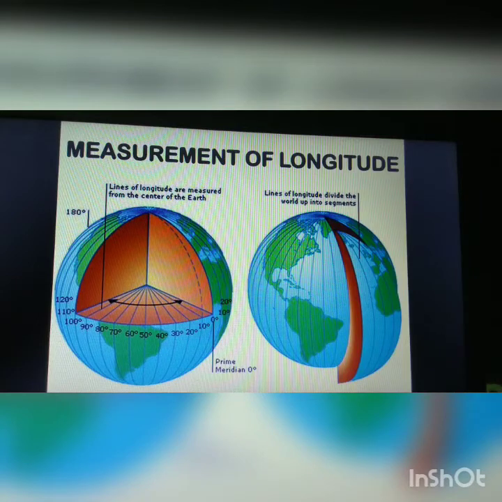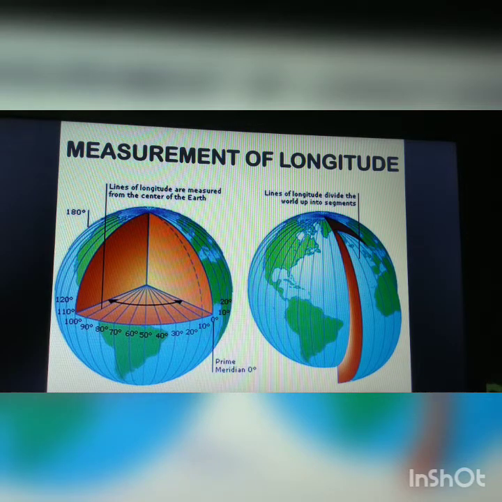Now let us see how we can measure the distance in the longitude. The distance of a place east or west of the meridian is measured as an angle. This angle is the longitude of that place. The longitude of a place is the distance of the place east or west of the prime meridian, measured as an angle whose vertex is at the center of the earth.